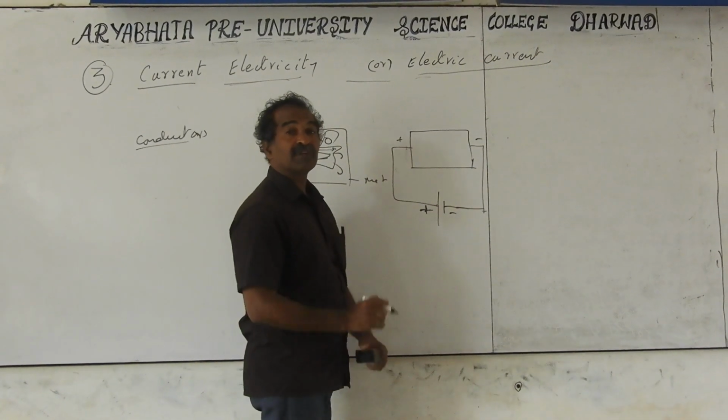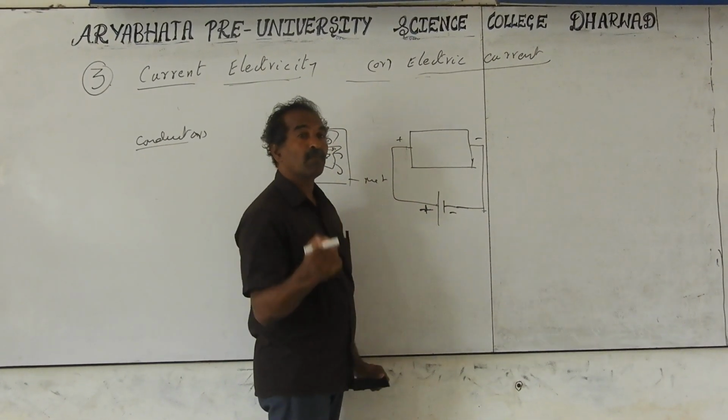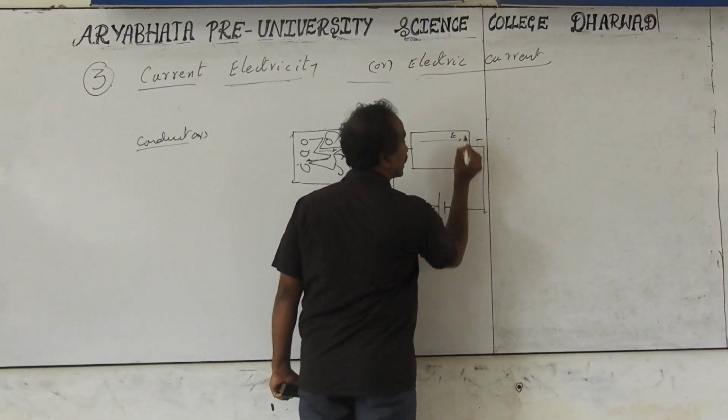Okay. Then an electric field is produced across the conductor. The electric field is from plus to minus. So the electric field is produced inside the conductor from plus to minus. This is the direction of the electric field.